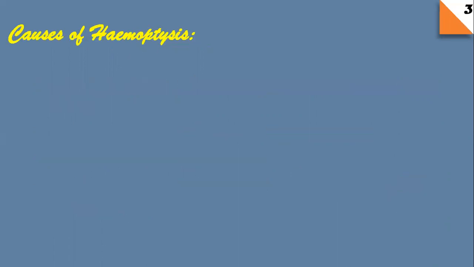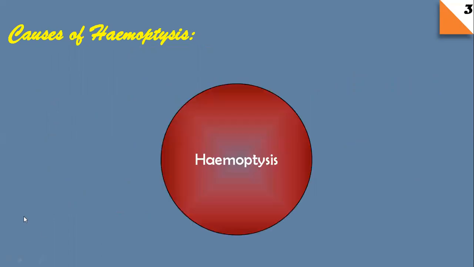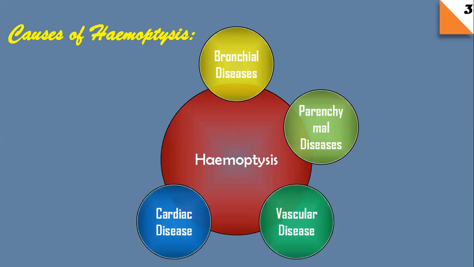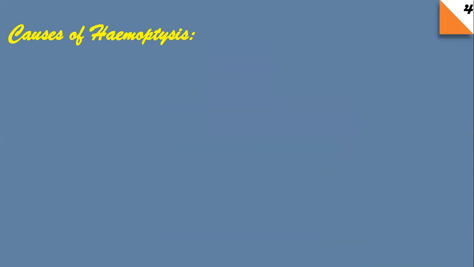So what are the causes of hemoptysis? Here, I'd like to tell you that I have classified these causes of hemoptysis under different headings, and these headings are based on the management or diagnosis scenario. The first group is bronchial diseases. The second is parenchymal diseases, then vascular diseases, cardiac diseases, and ultimately hematologic diseases. So let's move on to bronchial diseases.